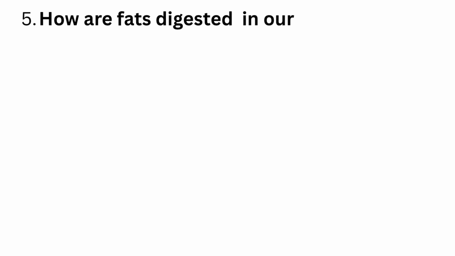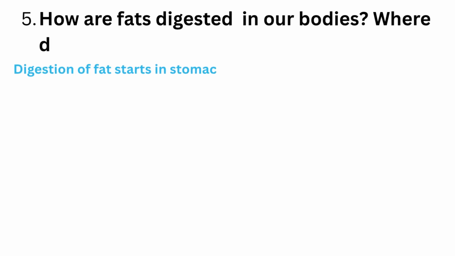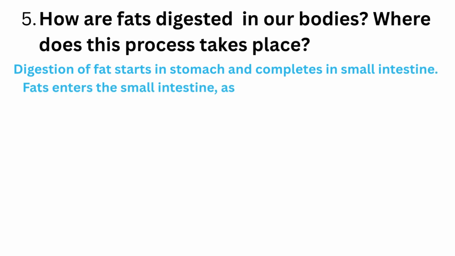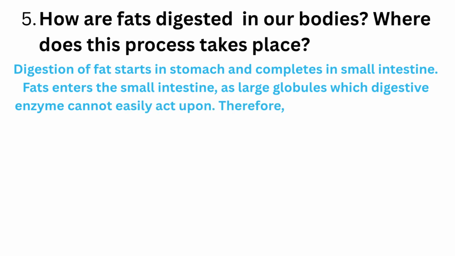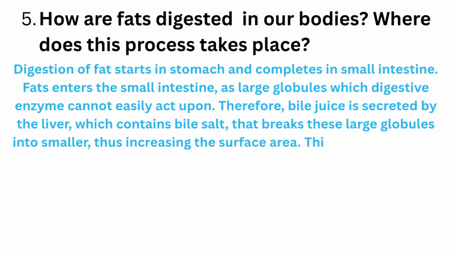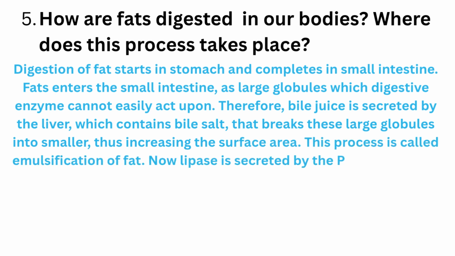How are fats digested in our bodies? Where does this process take place? Digestion of fat starts in stomach and completes in small intestine. Fats enter the small intestine as large globules which digestive enzymes cannot easily act upon. Therefore, bile juice is secreted by the liver, which contains bile salt that breaks these large globules into smaller ones, thus increasing the surface area. This process is called emulsification of fat.